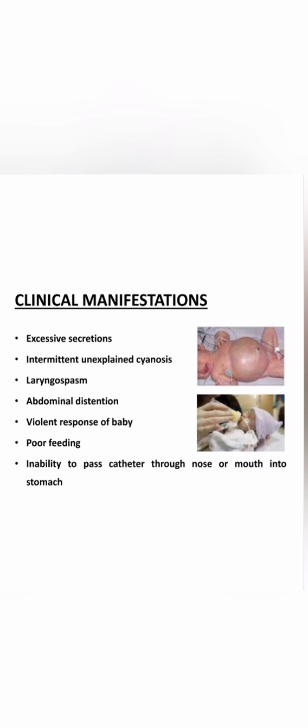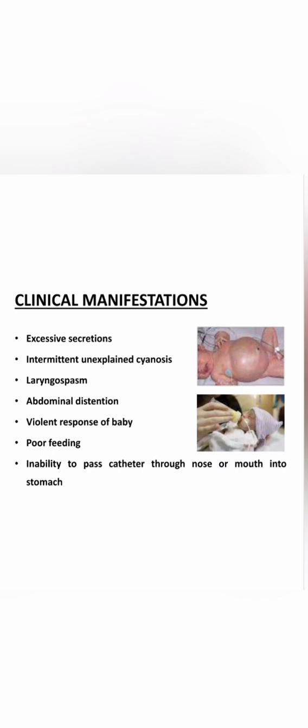In clinical manifestation: intermittent unexplained cyanosis, laryngospasm, abdominal distension, violent response of the baby, poor feeding, and inability to pass a catheter through the nose or mouth into the stomach. These are the clinical manifestations. Then diagnostic evaluation: a complete assessment and an ultrasound scan, X-ray of abdomen and chest, barium X-ray, electrocardiogram, and echocardiogram. These are the investigations we have to do for these children.